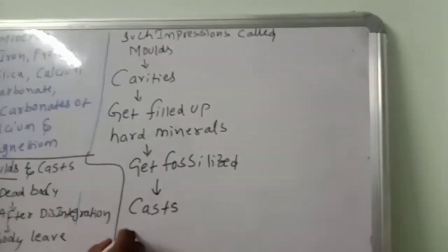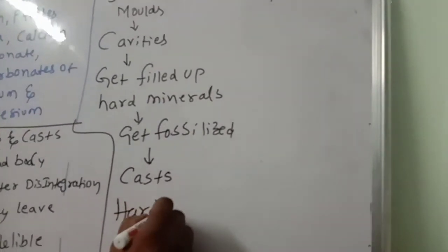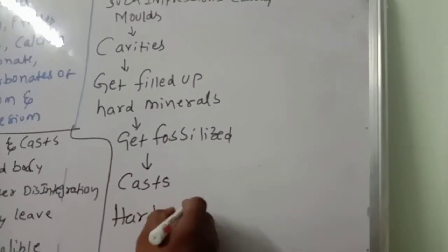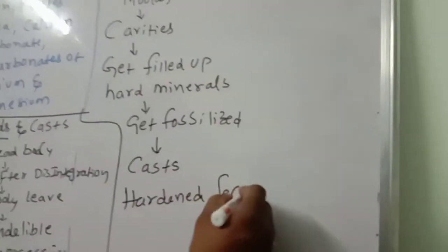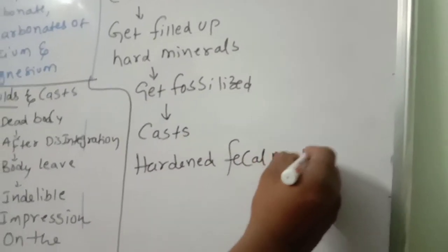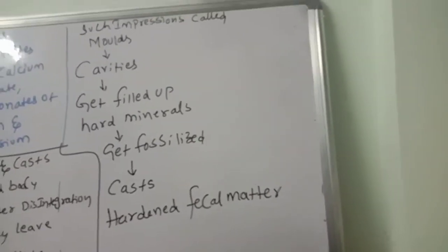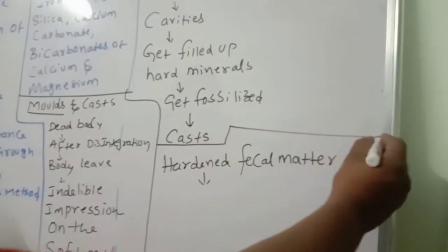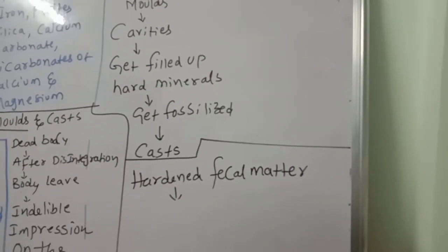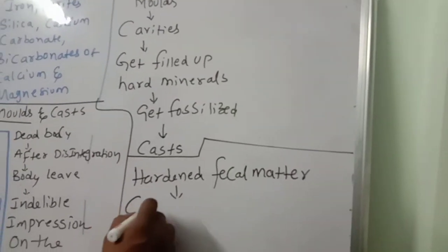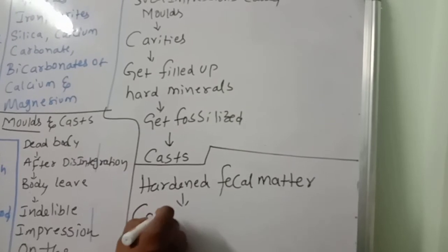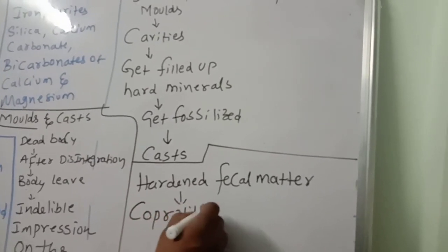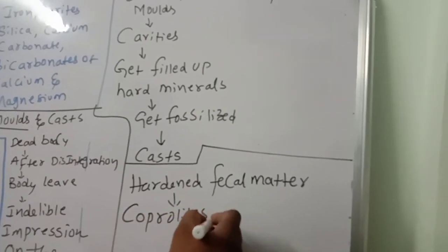Hardened fecal matter is termed as coprolites. So up to here, this is a cast. What do you call the hardened fecal matter? Coprolites.